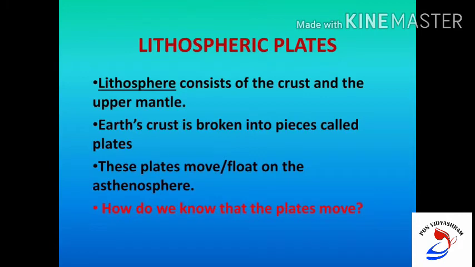The outer part of the earth is made up of the crust, and just inside the crust we find the mantle, which is called the lithosphere. The lithosphere is broken into a number of plates known as lithospheric plates or tectonic plates. These plates move around very slowly, just a few millimeters each year.